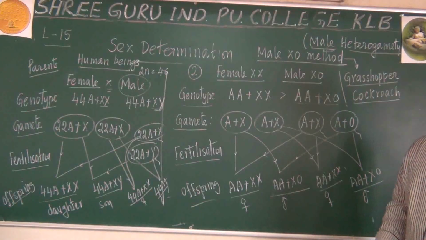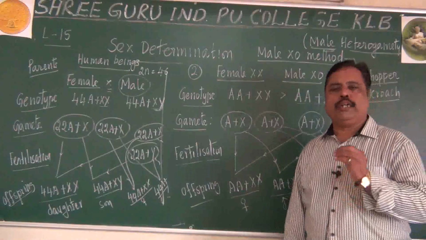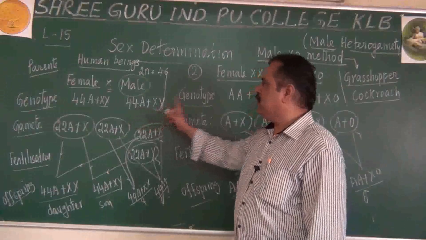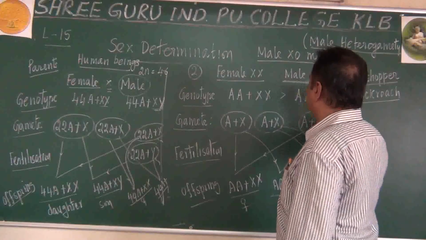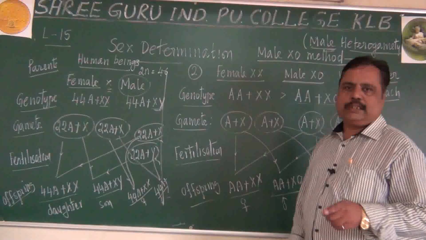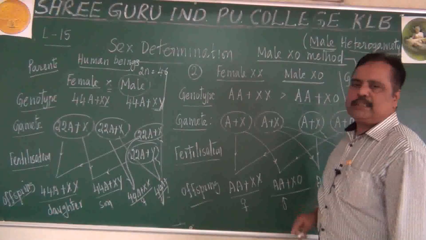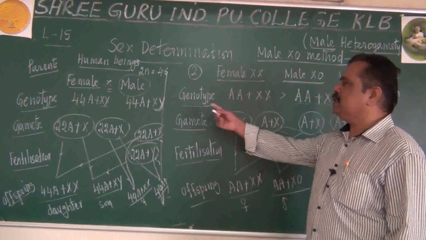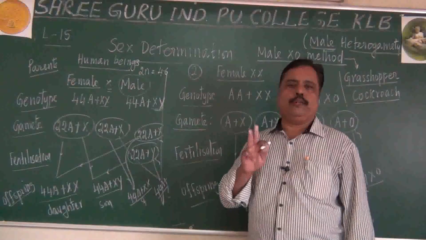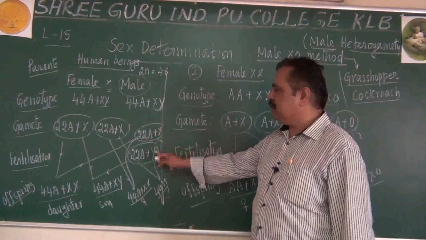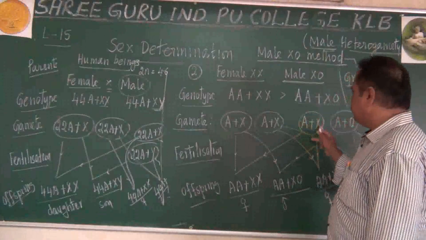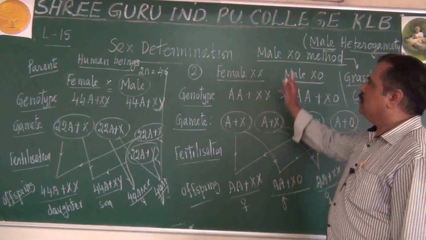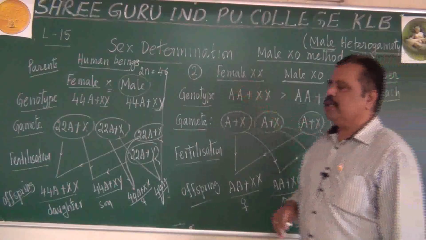So this is the mechanism of sex determination in the case of grasshopper and cockroach. I have explained two types of sex determination in today's class. One is the male XY method, another is the male X0 method. In both cases, male heterogamety is the rule. Are you getting this point? What is male heterogamety? The male parent is able to produce two types of gametes. One is with X and one is with Y. Here one is with X and another is without the X chromosome, or 0. So that is male X0 and male XY.